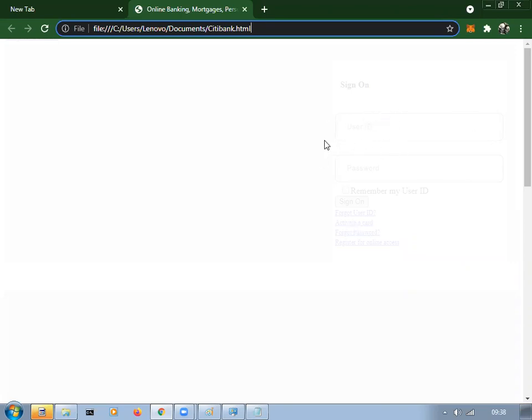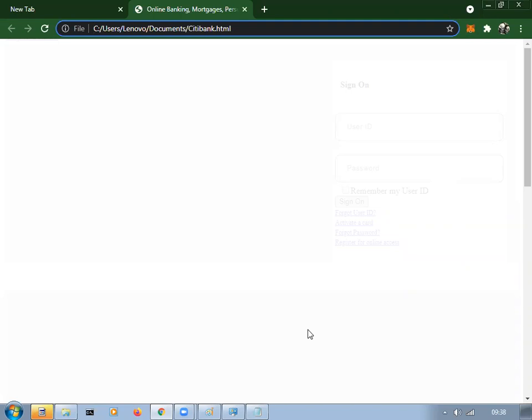So if you see lightly, you are able to see. If you had actually seen it perfectly, you would be able to harvest the username and passwords of that particular customer just by doing this. Like all the employees who are having admin privileges, if your company is providing Citibank as the salary account, then now you are in a position to harvest all those. Yeah, so this is how they do the spoofing. This is called DNS spoofing.